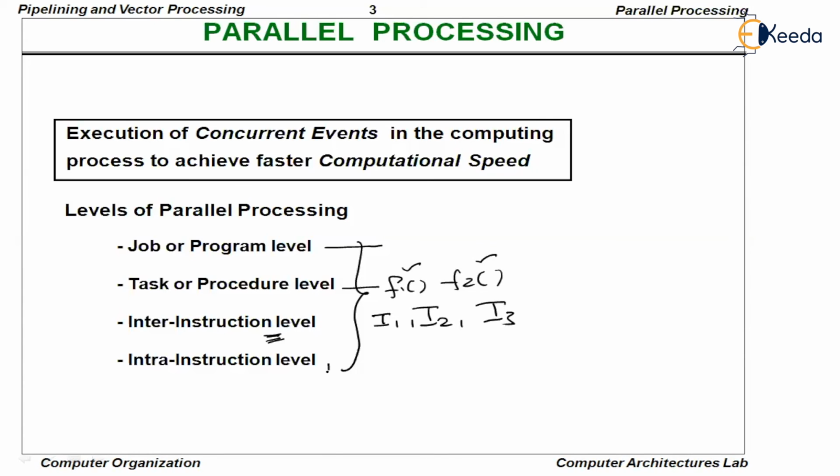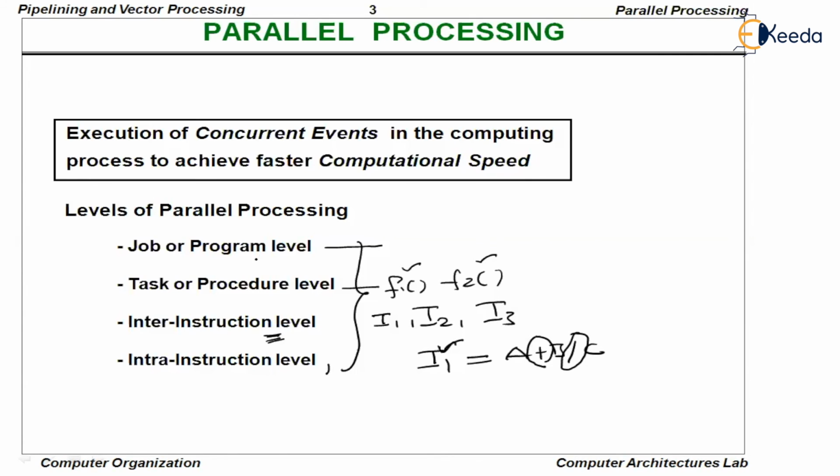The final one is intra-instruction. Let us take an instruction. In this instruction, there are several operations. Let us say A plus B divided by C. This is an operation that needs to be performed in this instruction, and this is another operation that needs to be performed in this instruction. So the operations within the instructions can also be executed in parallel.